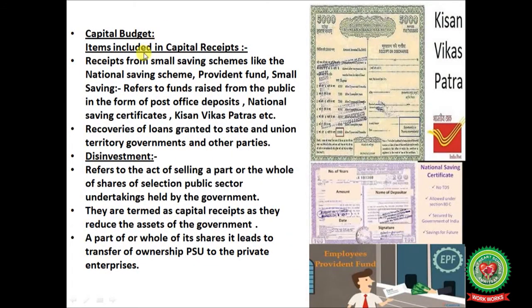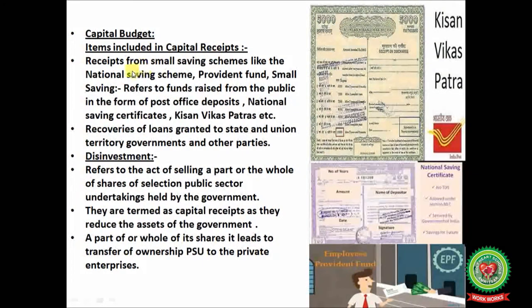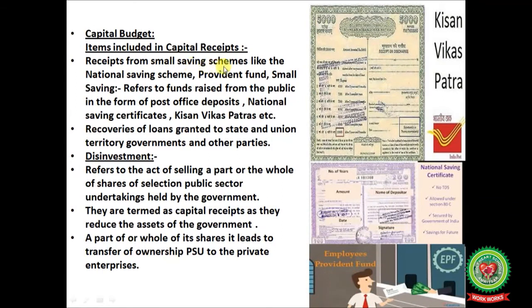Next one is receipts from small saving schemes like National Saving Scheme and Provident Fund. Small saving refers to funds raised from the public in the form of post office deposits, National Savings Certificates, that is NSCs, and Kisan Vikas Patras.